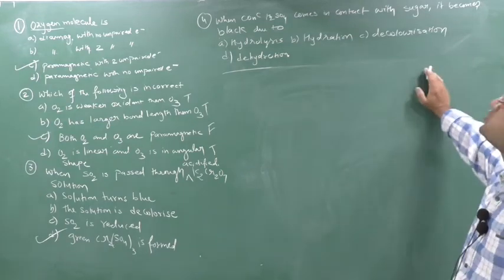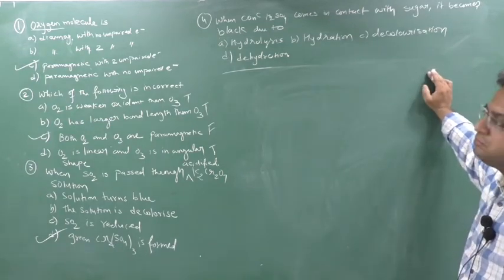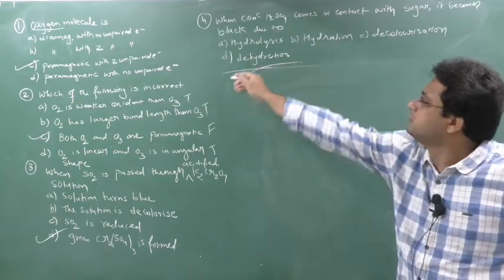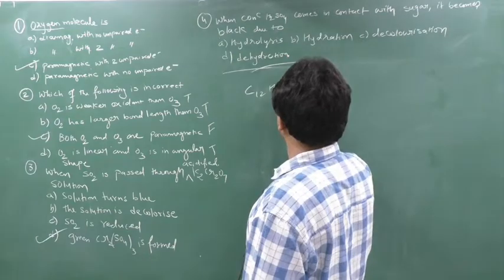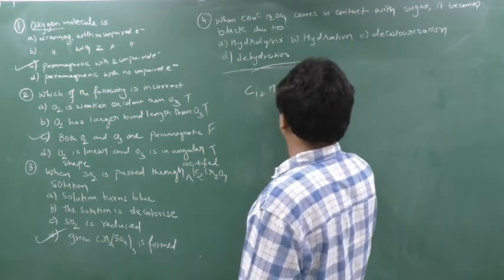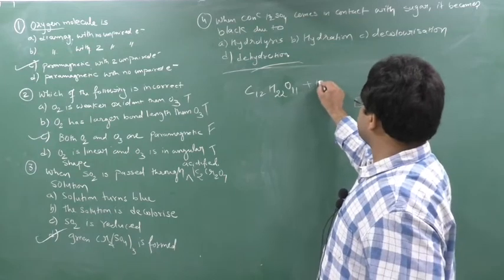When concentrated H2SO4 comes in contact with sugar, it becomes black due to... nothing but dehydration. Why? We know sugar is C12H22O11. Many a times I have told this, and I will add here H2SO4.